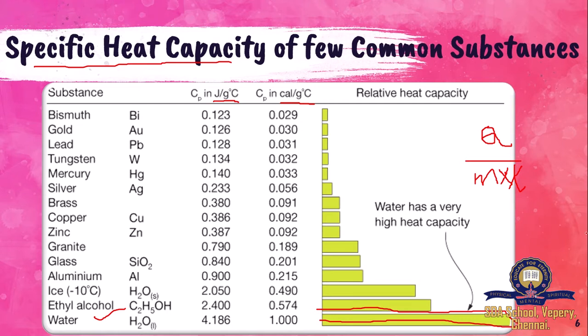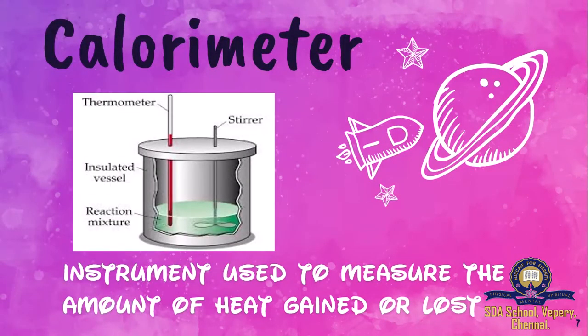So we'll move on to the next topic. Calorimeter. What is a calorimeter? A thermometer is an instrument, you know. So what does the thermometer do? It measures the hotness or coldness of a substance. Okay, so here again the calorimeter is also an instrument. What does this instrument do? It measures the amount of heat gained or lost.